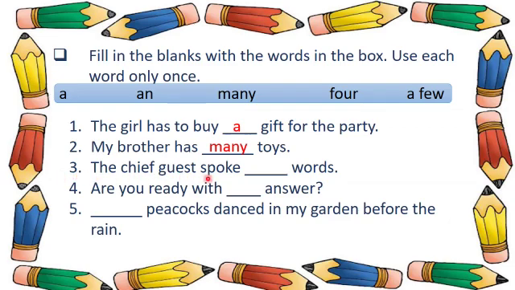Third, the chief guest spoke dash words. So chief guest spoke an words? No. Chief guest spoke 4 words? No. The chief guest spoke a few words. Yes. So a few words. Are you ready with dash answer? So, are you ready with an answer? Yes. So, an. Dash peacocks danced in my garden before the rain. So, 4 peacocks danced in my garden before the rain.